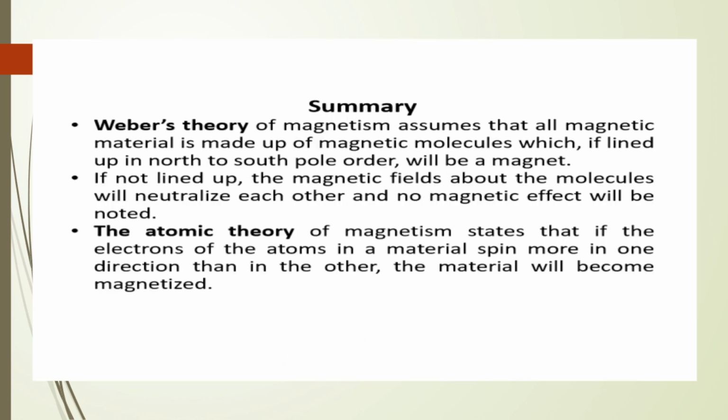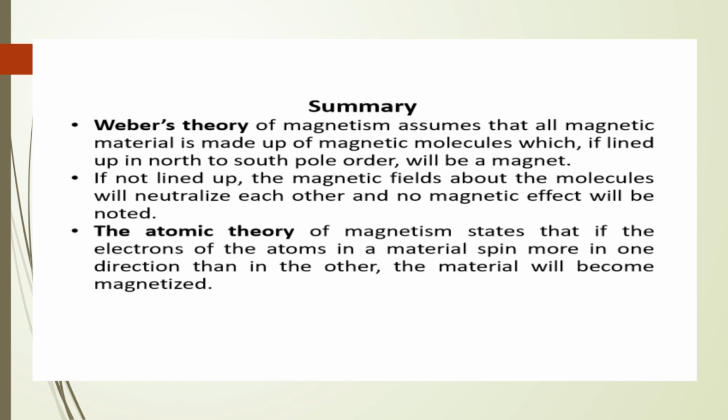Now we will discuss the summary of the lecture. Two theories of magnetism. The first one is Weber's theory of magnetism, which assumes that all magnetic material is made up of magnetic molecules which, if lined up in north to south pole order, will be a magnet.